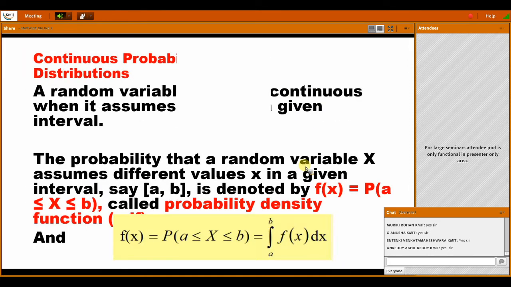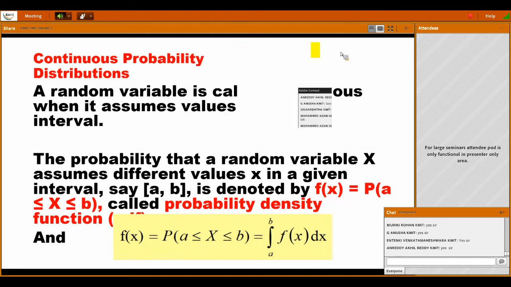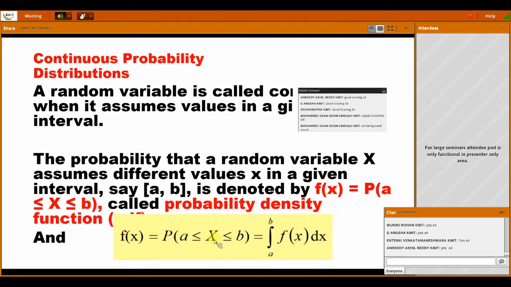In a continuous random variable, p of a less than x less than or equal to b is the integral from a to b of f of x dx. Whatever it may be, less than or less than or equal to, we write it as a to b of f of x dx. Okay.